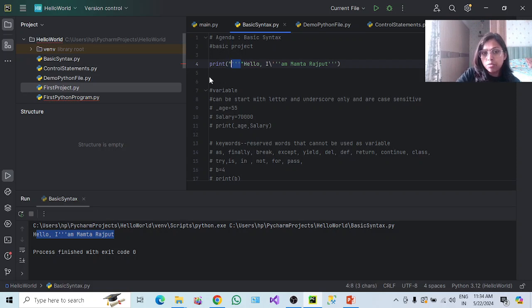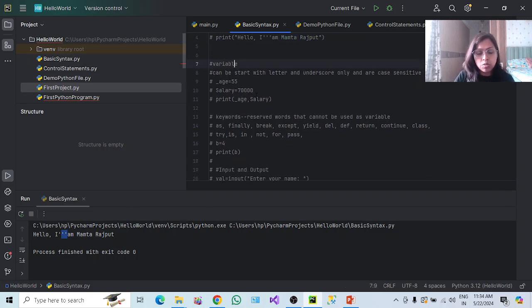One more thing: if your entire string is enclosed in double quote, and you want to use three single quotes inside, then it will work, because single quote is different from double quote. But if you use a double quote in between, then you have to escape it using the backslash character. I believe you understood it. Let me comment it.